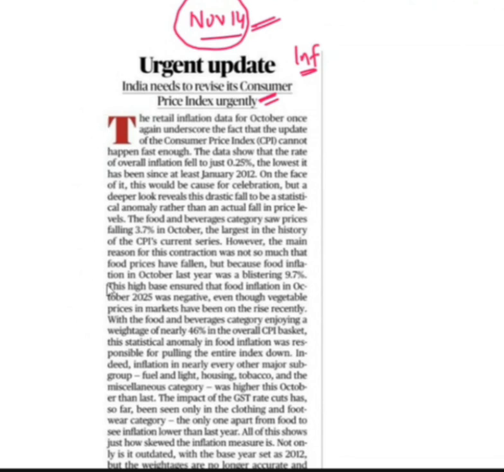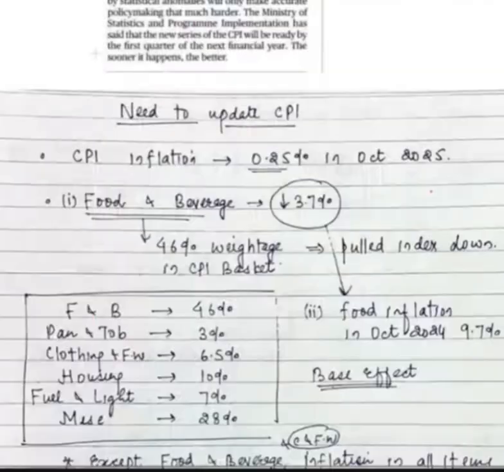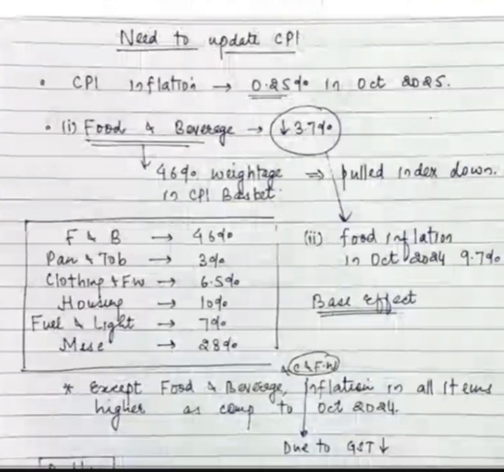Let's see the article. I won't be discussing this article here only. What I've done is I have made notes of these articles in my handwritten notes. Let's discuss those notes. So the article says we need to update our consumer price index. So what's the context? Why do we need to update it?